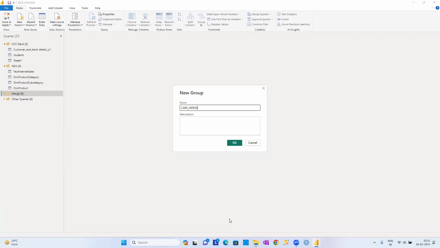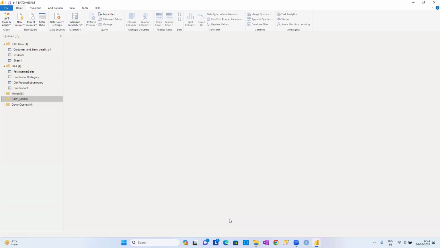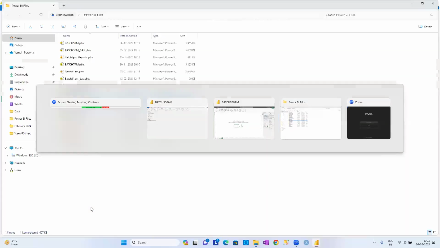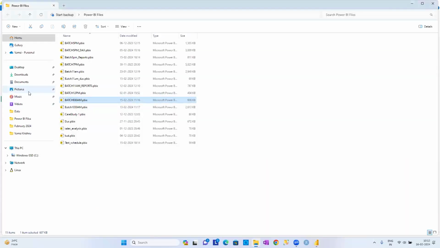Cars underscore merge. I'm going to use a data set related to cars, and I'm going to merge the data sets, guys. See there, I already uploaded the data set to the drive. I already showed you the data set. The cars data set folder is there. In the cars folder, we already have the data sets, guys.